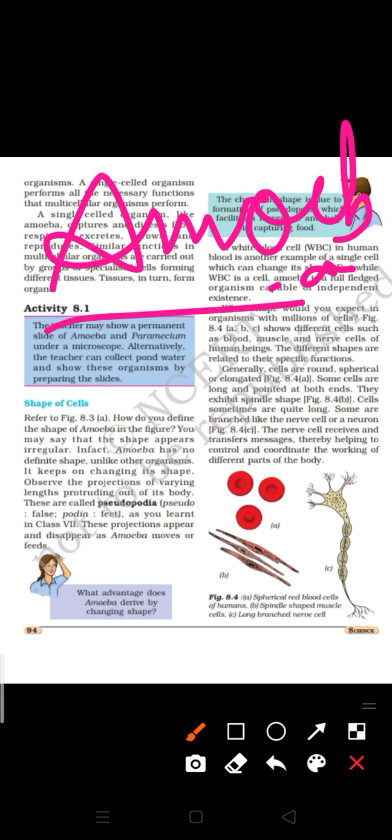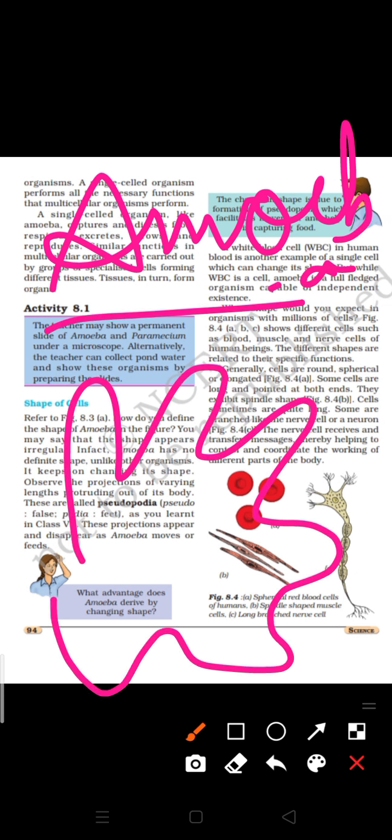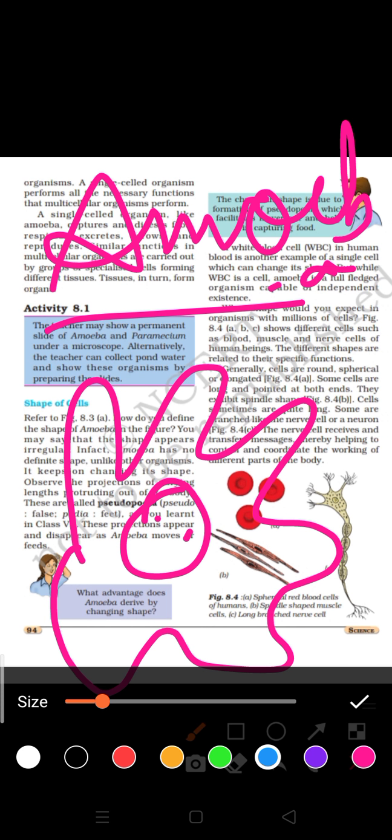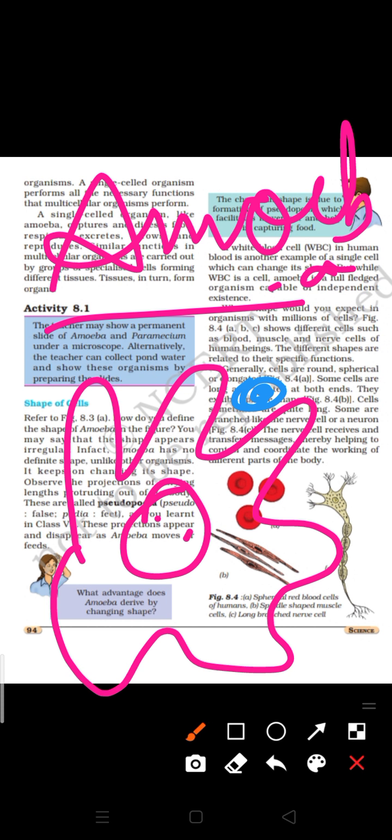If you see, the amoeba does not have any particular shape. Whenever any food stuff comes near the amoeba, at that time the amoeba starts to develop pseudopodia around it. What are pseudopodia? Pseudopodia are the finger-like projections which come out from the body of the amoeba. So only for the engulfment of food, the pseudopodia develop.